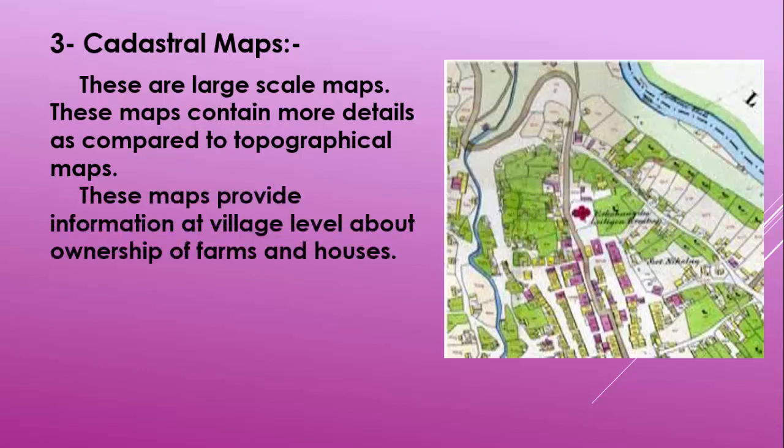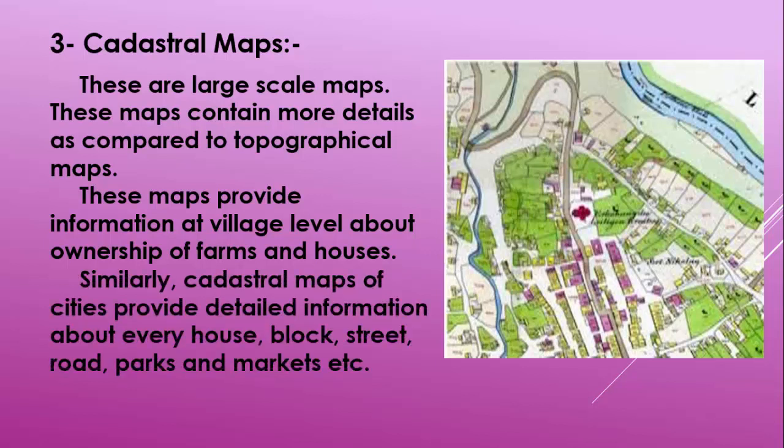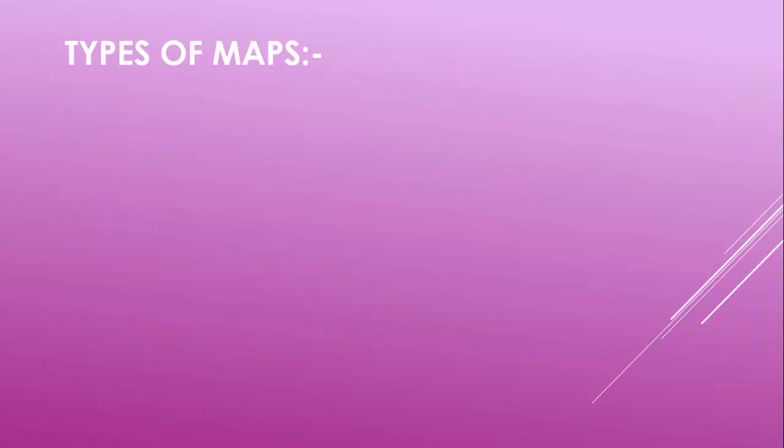These maps provide information at village or town level about ownership of farms and houses. Similarly, cadastral maps of cities provide detailed information about every house, block, street, road, parks, and markets and hospitals, etc. The next type of map is known as distribution map.